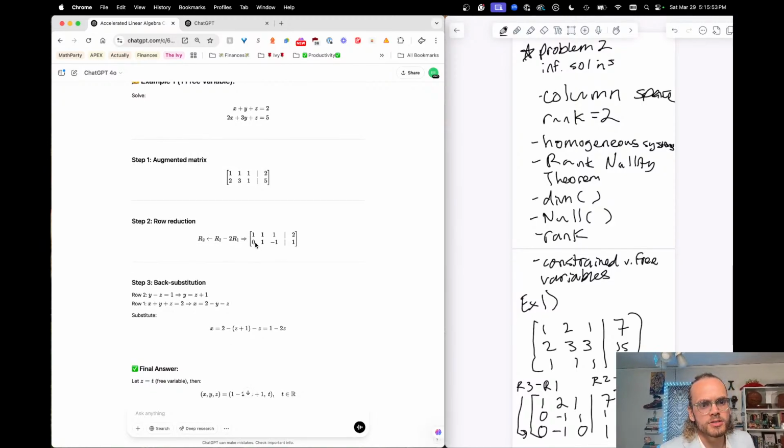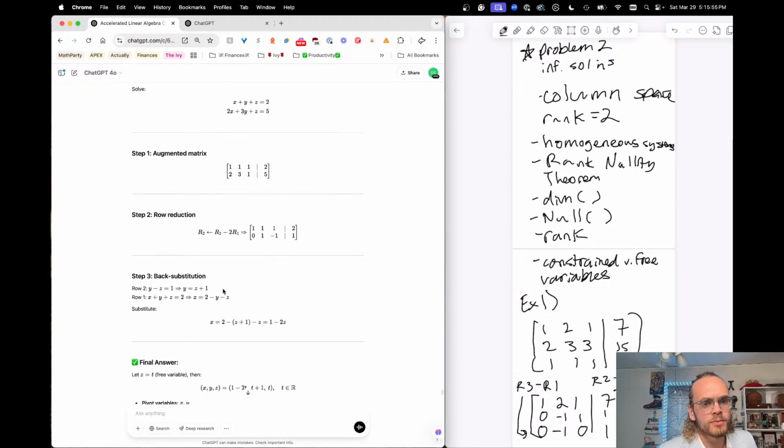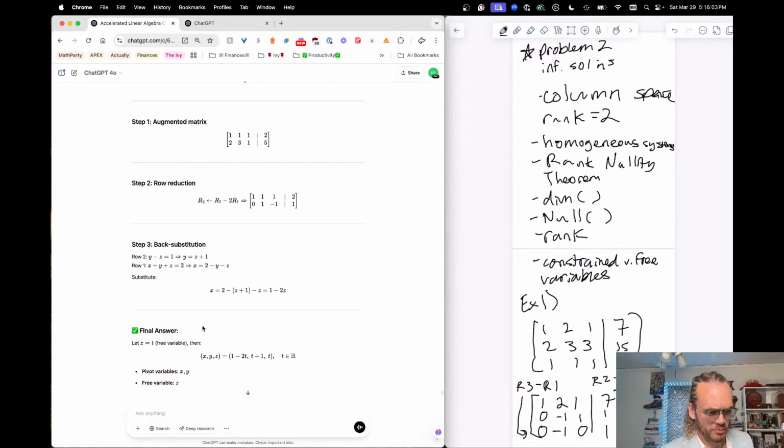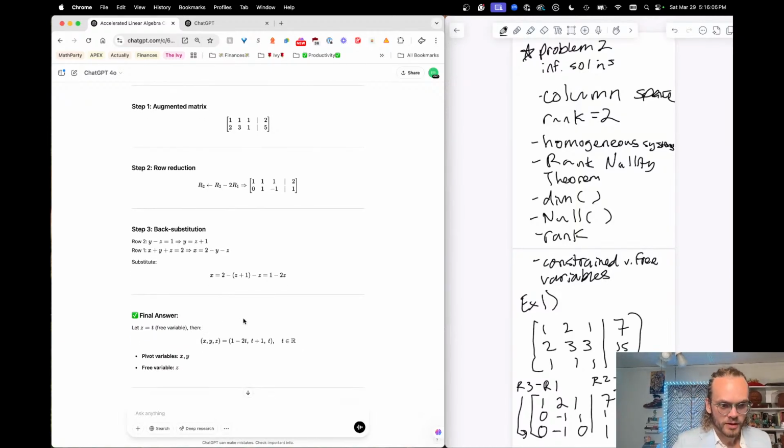We've gotten into row echelon form where we have that bottom left 0. We do the back substitution. This is going to be weird. It's y minus z equals 1, x plus y plus z equals 2. This isn't a solvable system, as far as I can tell, so you have to parameterize it, meaning get something in terms of t.